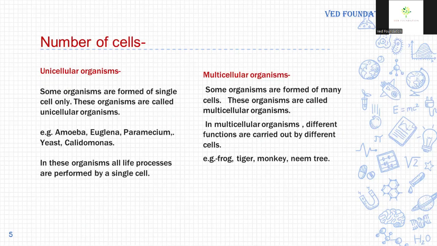The number of cells in different organisms is different. The number of cells depends on body size. Smaller the body size, less number of cells. Larger the body size, larger number of cells.